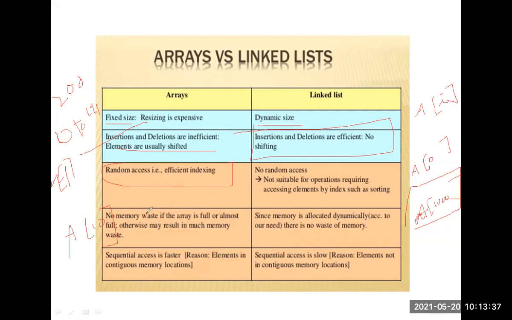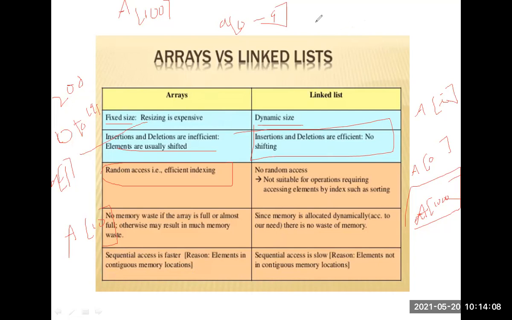Another disadvantage is memory waste. Memory waste means if you declare the array size as 100 but you use only 0 to 9 of the data, the remaining memory is wasted. And an array requires continuous memory allocation.